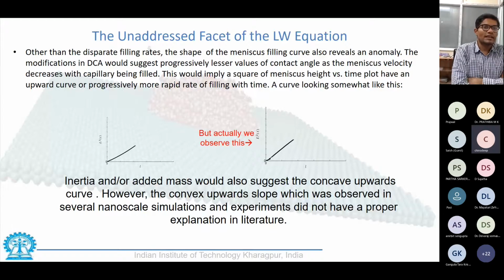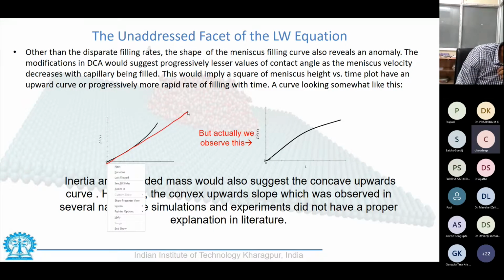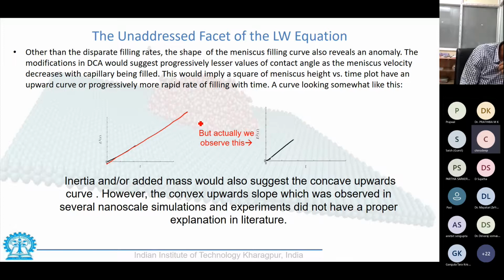Okay, so we would directly go and see this problem. Whatever you do with the dynamic contact angle, you would see that an ideal Lucas-Washburn relation would give you a linear line. So it is basically L square versus t, and it would be linear. If you incorporate dynamic contact angle, my contact angle is going to become more and more favorable as capillary rise occurs, and hence the rate is going to get faster. But what we observe experimentally in CNT, whatever be the velocity, is something opposite: the rate actually goes slower than the linear rate.